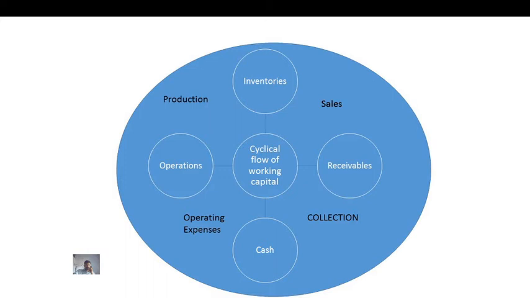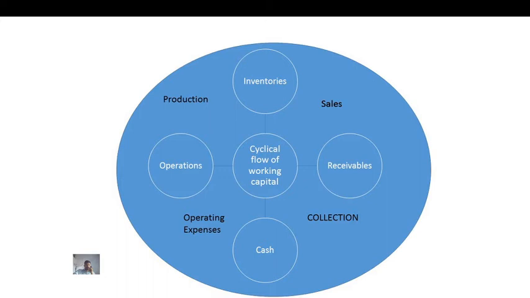Because we sell goods on credit, it creates accounts receivables. When these accounts receivables are collected, the amount is collected in the form of cash.